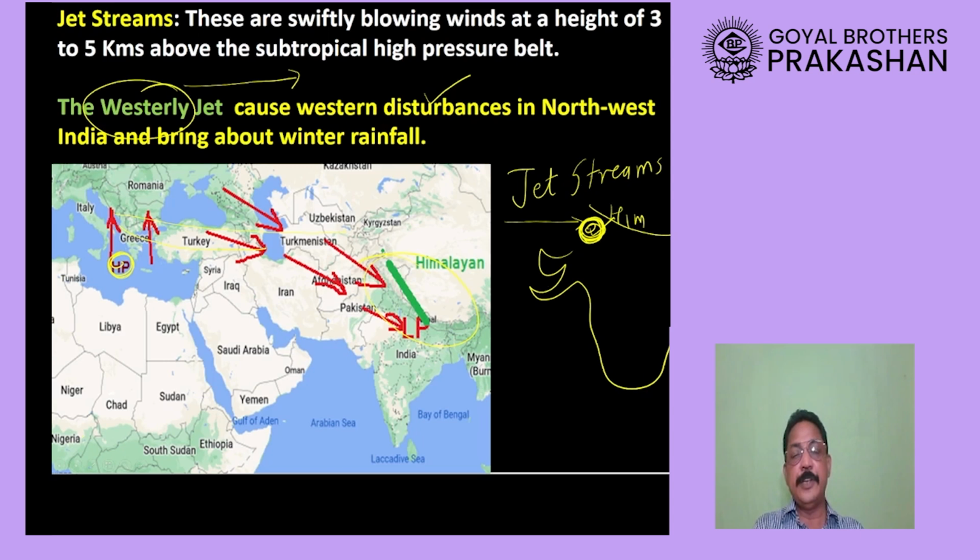So what are the jet streams doing? Jet streams coming from the west towards India bring rainfall to India during winter time. Rainfall to some part of India, that is basically the Punjab and Haryana part of our country.